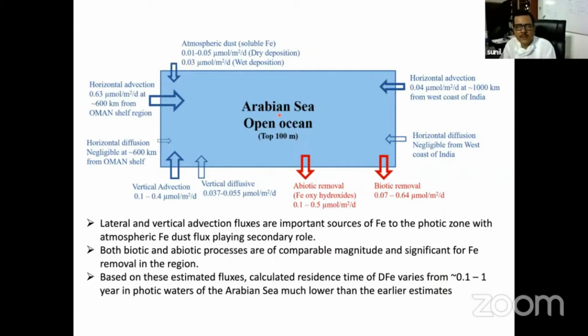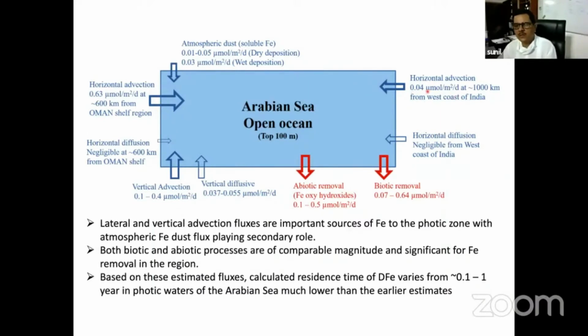They will be carrying a significant amount of this iron, and we have calculated this horizontal advection because of this flow. You can see here that from the Oman shelf, a huge amount of iron is coming. That is about 0.63 micromole per meter square per day, which is coming to the Central Arabian Sea, the open Arabian Sea. Whereas from our eastern coast, the flux of iron which is going is slightly lower compared to the Oman coast.